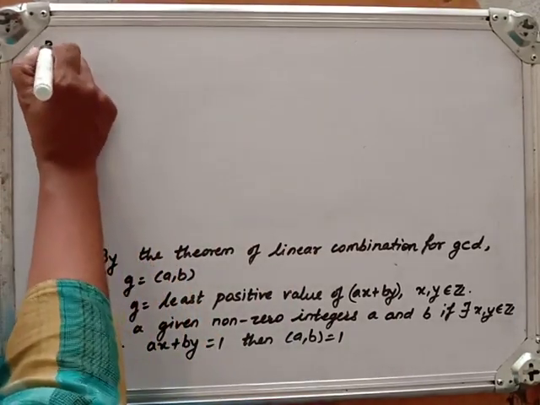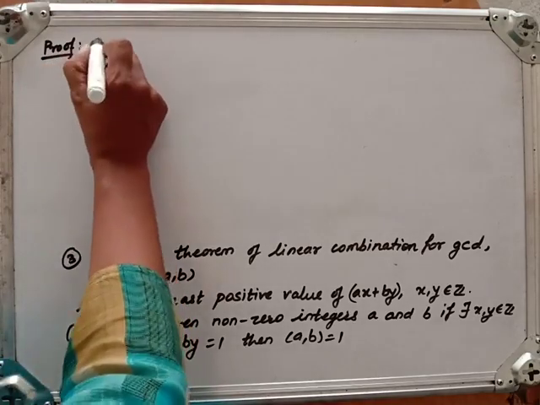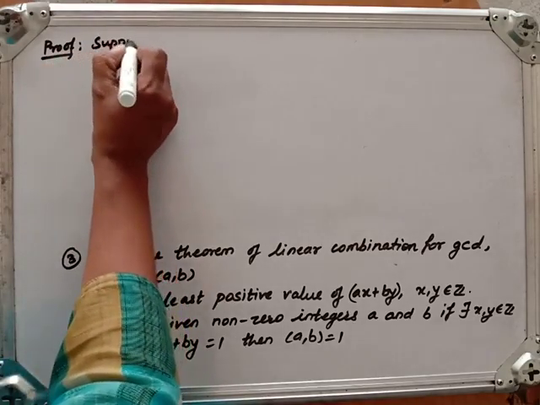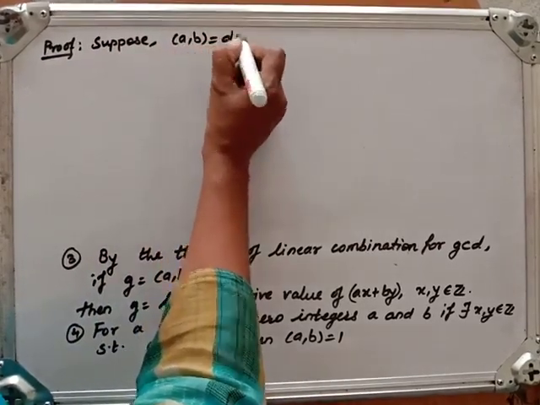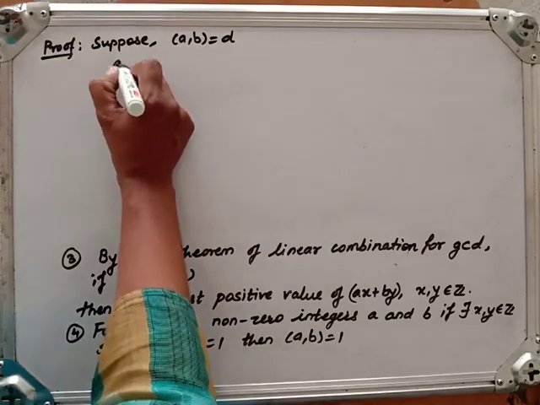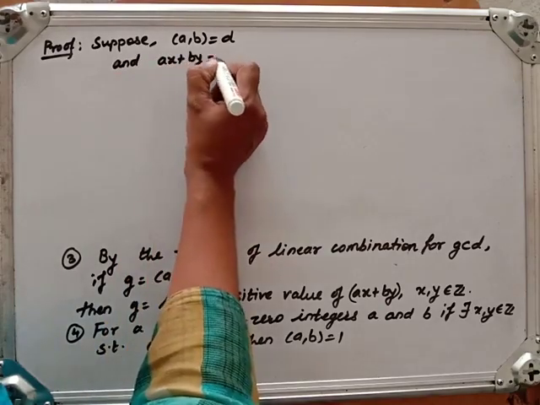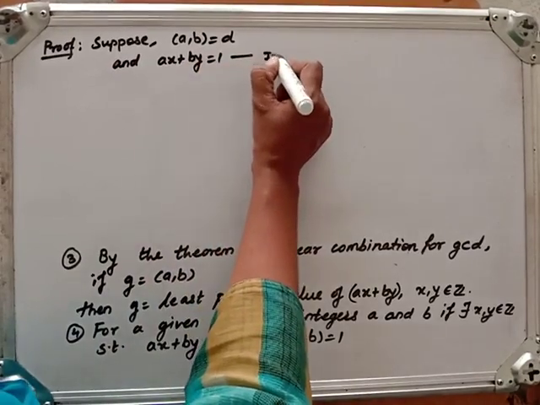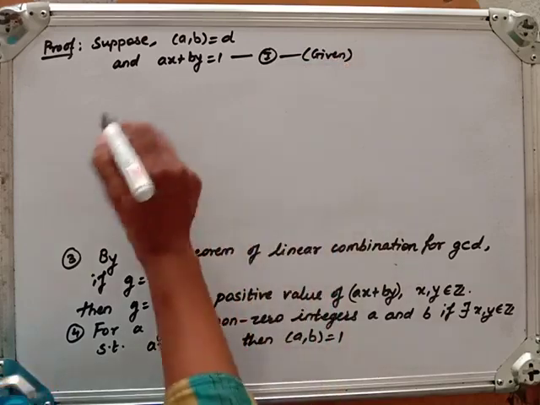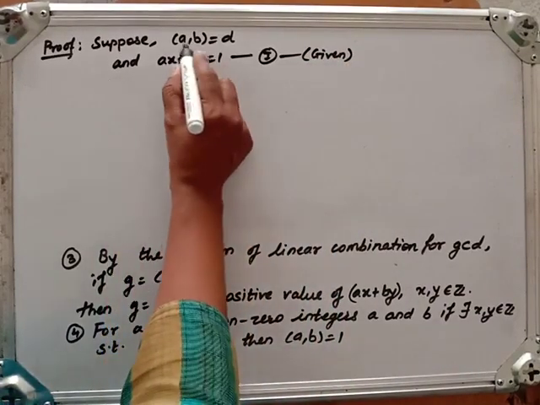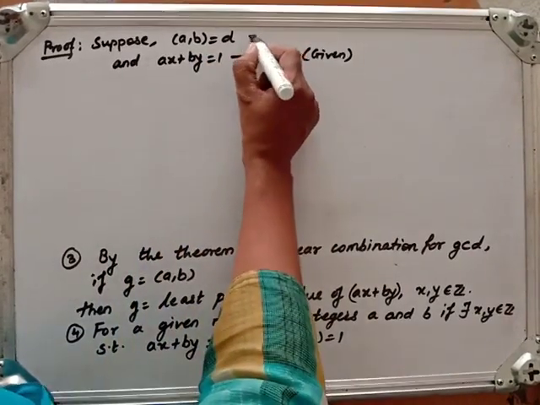So let us try to prove this. Now the proof of this fourth one. Suppose we assume the GCD of A and B is D, and what is with us? Ax plus By is equal to 1. This is given to us. Call it equation number 1. Fine. Now, if the GCD of A and B is D, what does this say?